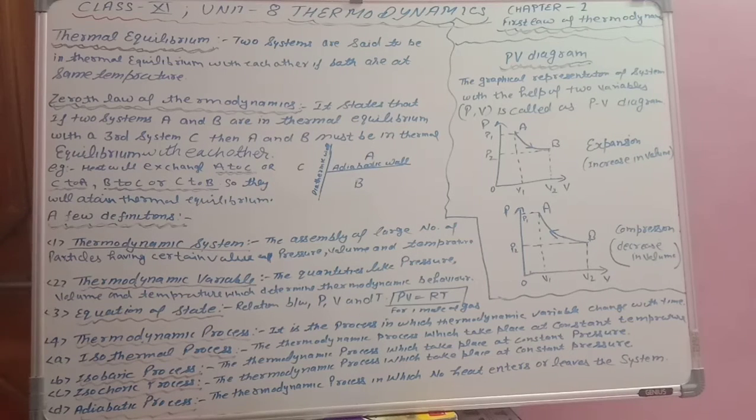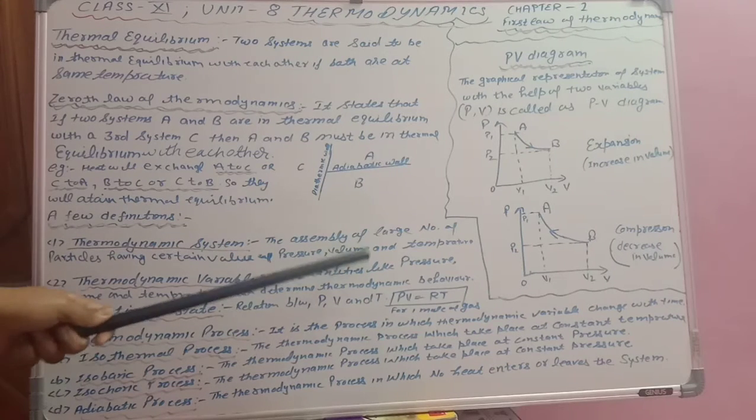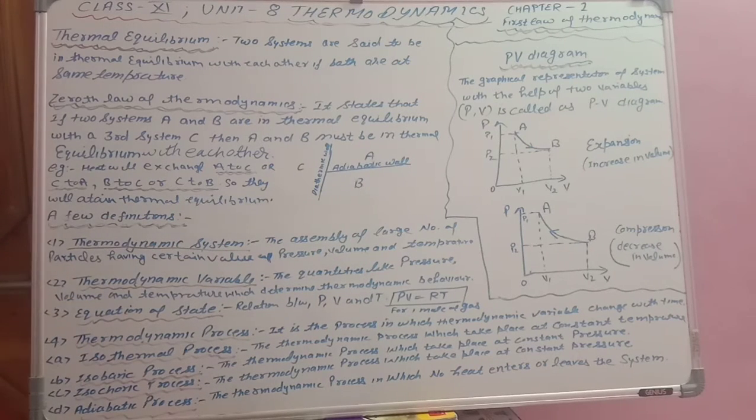So now there are some definitions which are very important related to thermodynamics. So let us start. First is thermodynamic system. Thermodynamic system, it is the assembly of large number of particles. System, you know, I told you so many times that system means assembly of particles. Okay, so it's the assembly of particles having certain value of pressure, volume and temperature.